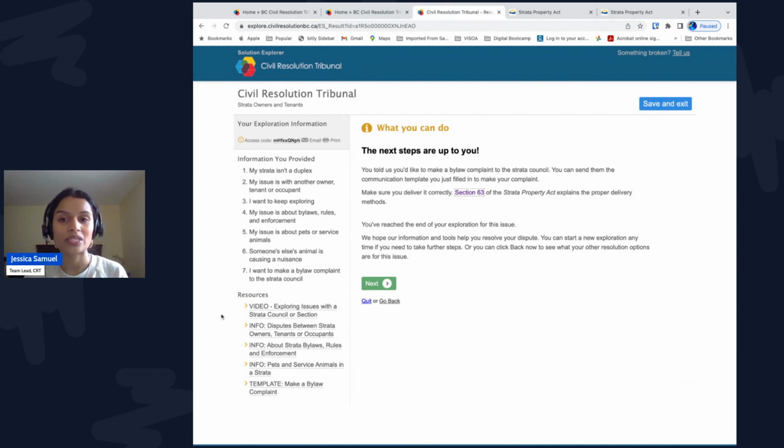At the top, you'll see an access code. If you want to return to this exploration, save the code by emailing it to yourself or printing it. The Solution Explorer is anonymous and it doesn't save your email address. Please note that the code does expire in 32 days, but you can start a new exploration at any time you wish.